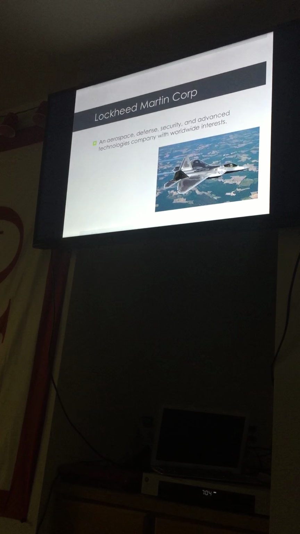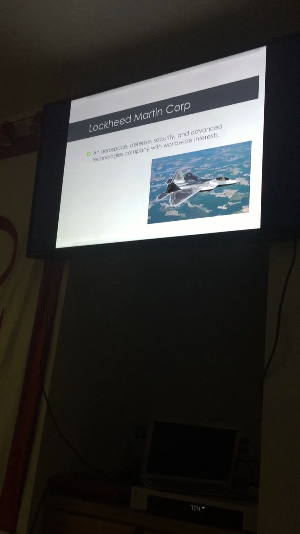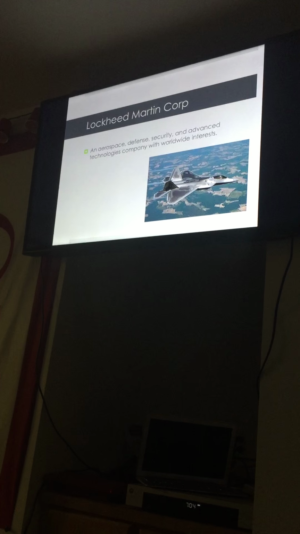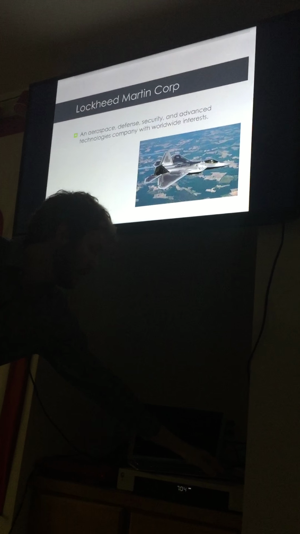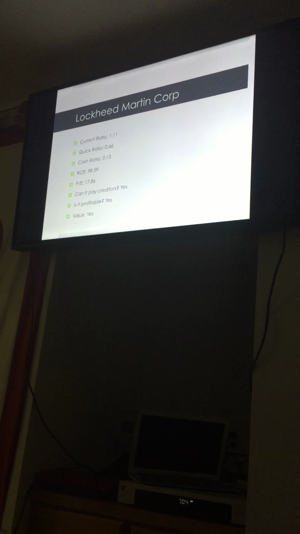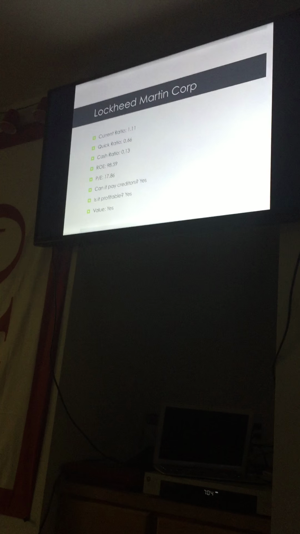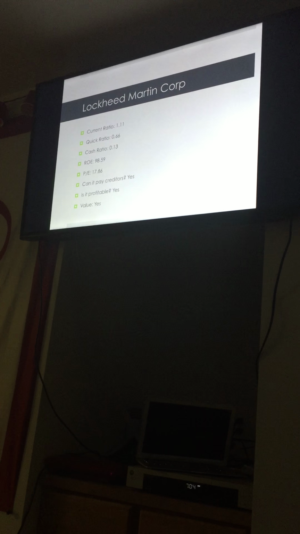Next, we have Lockheed Martin, which is probably my second favorite stock period behind Apple. They're an aerospace, defense, security, and advanced technologies company with worldwide interests. Like I said, they pretty much do anything that involves military type stuff. They design airplanes, satellites, the little shuttle shells that go around the rockets that fall off whenever they go into orbit.